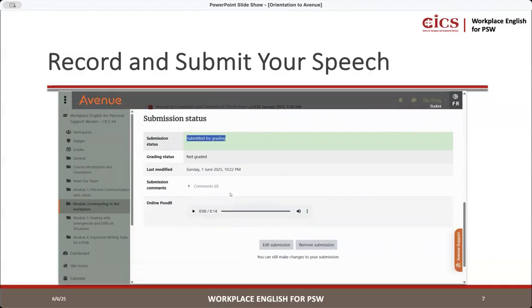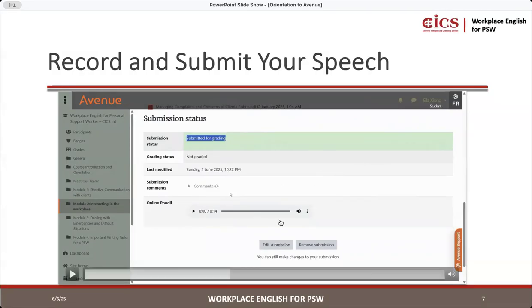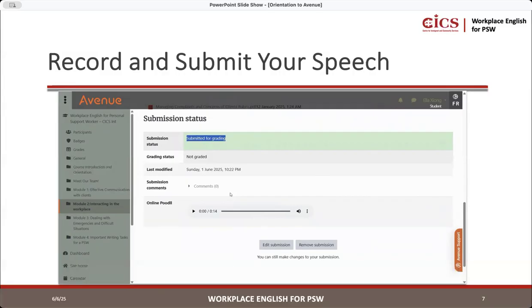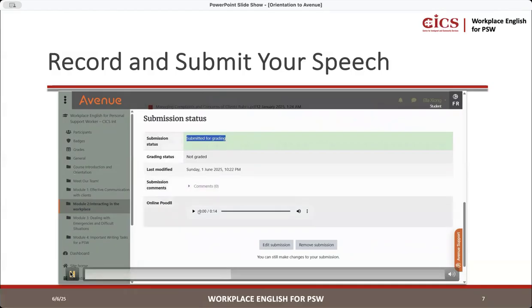So always keep your notes and always write down what you recorded first. So if you have to record again, you won't say, oh, I can't find my notes. It's always good for you to have your notes with you so that if you have to record again, you can record easily, because sometimes it happens where you talk for 1 minute, but then you go here and you say, oh no, it only shows 14 seconds, right? So just make sure you keep your notes with you. And if you need to re-record, you have your answer right in front of you, okay? So always check that as well.